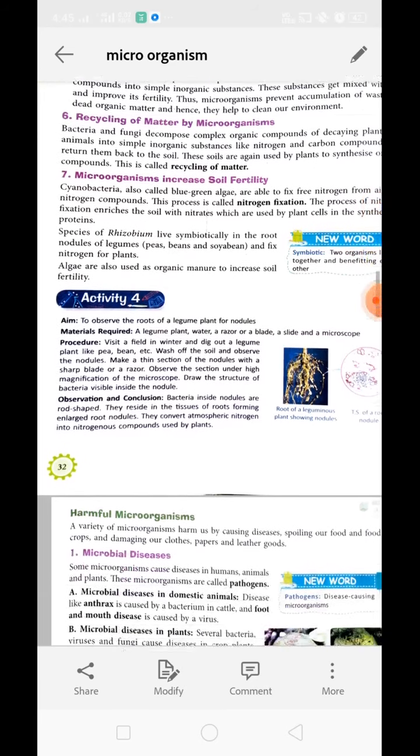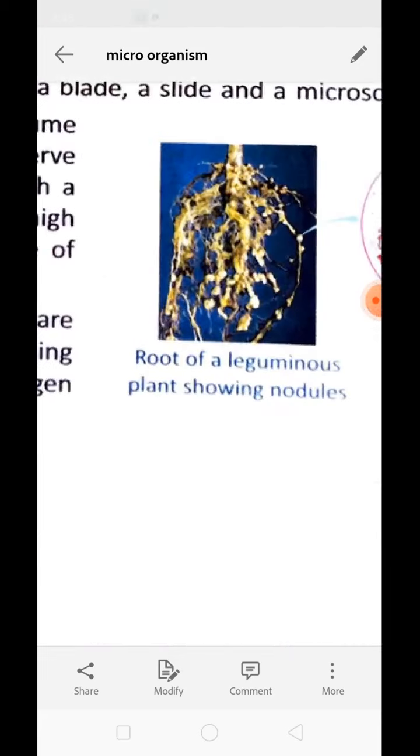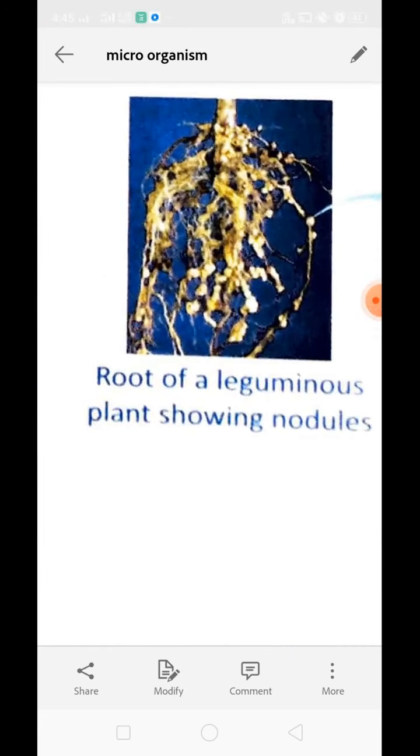Now next is microorganisms increase soil fertility. How? There are lots of microorganisms like rhizobium which live in the root nodules of leguminous plants. These rhizobium are very specific because they fix atmospheric nitrogen into the soil and increase the soil fertility.